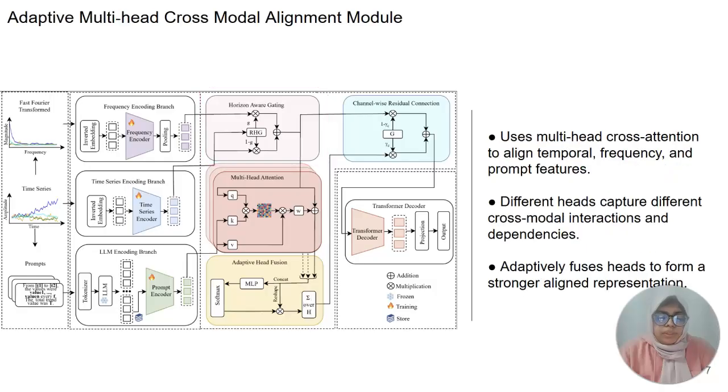The next one is adaptive multi-head cross-modal alignment, that is the CMA module. This module addresses a common limitation in prior architectures, that a single alignment path through the CMA module can miss diverse fine-grained interactions. To address this, we employ multiple independent CMA heads. Each head computes cross-attention between the fused temporal-spectral feature and prompt embeddings. Then we apply a feature-aware gating network that dynamically weights each head's contribution rather than just averaging. This enables richer cross-modal interaction.